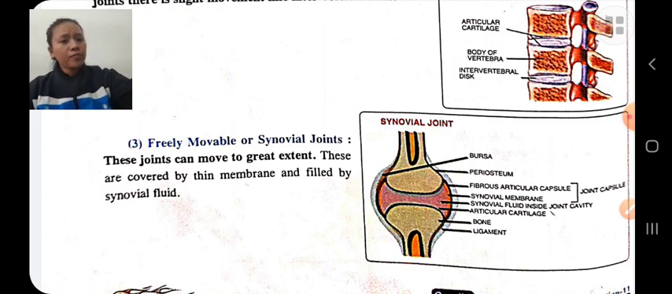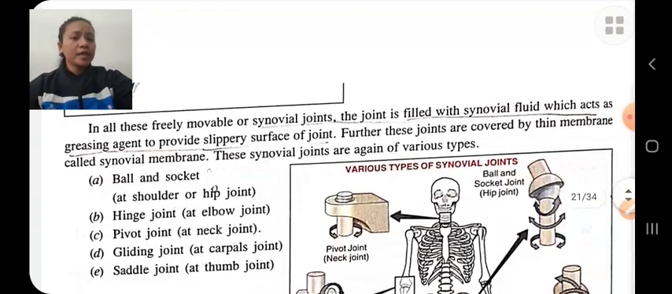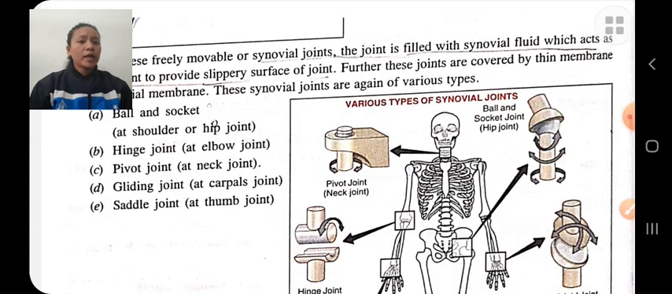There are various types of synovial joint: hinge joint, ball and socket joint, pivot joint, gliding joint, saddle joint, condyloid joint, etc. In a ball and socket joint, maximum movement is possible, for example, at the shoulders and hip.